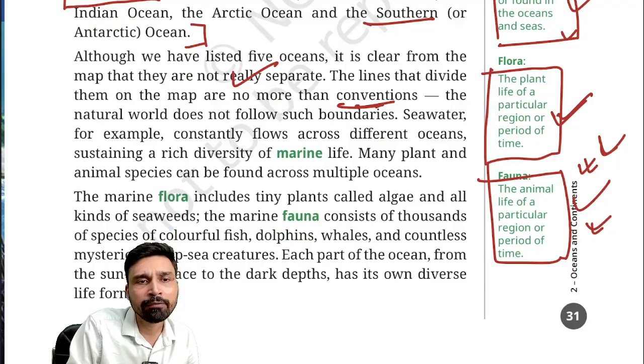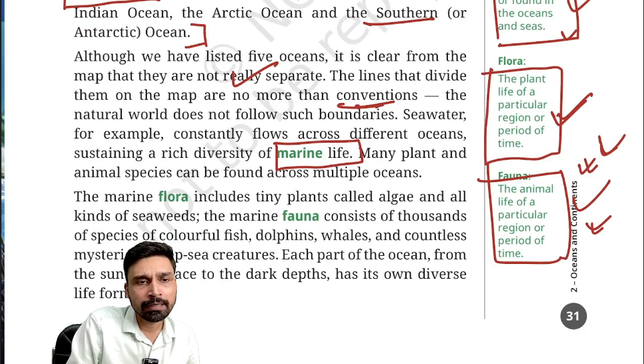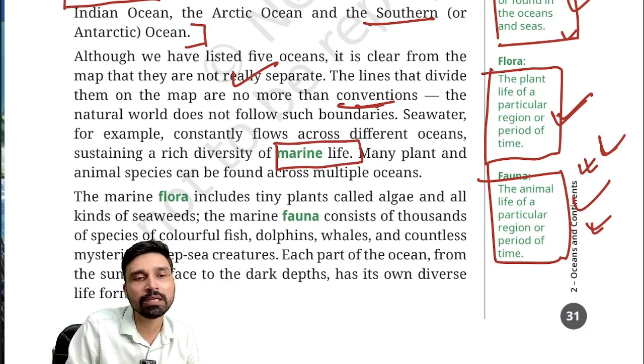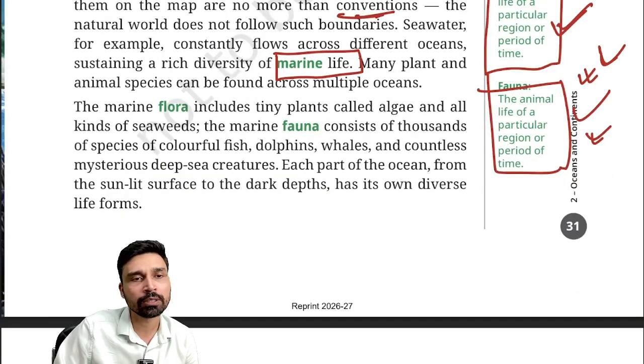And that's why when you talk about marine life, for example, large animals such as blue whales, sperm whales, sharks, they do not follow the limitation that I will only live in the Atlantic Ocean or I will only live in the Pacific Ocean. They are free to move from one ocean to another ocean as such. So that's why they're found all across multiple oceans. They keep migrating. They keep moving from one region to another region.